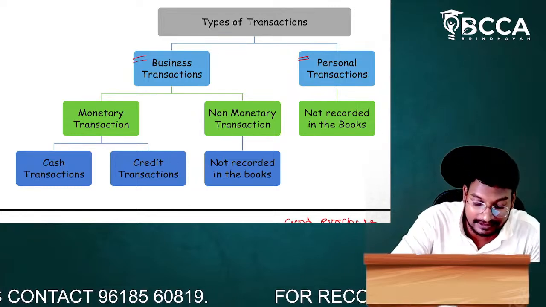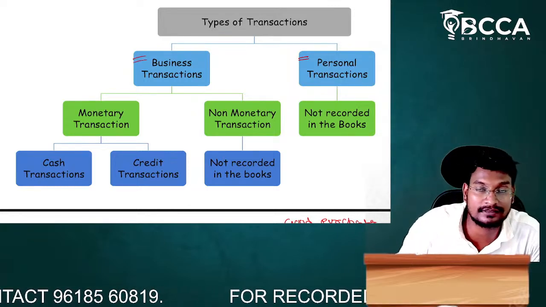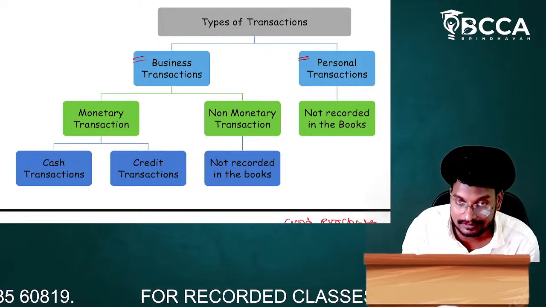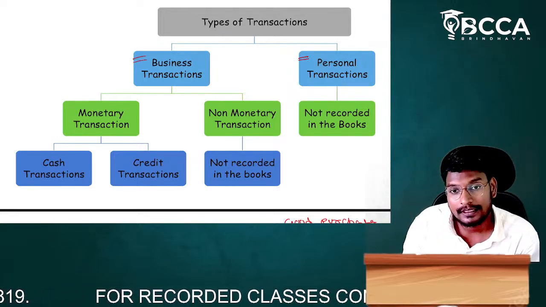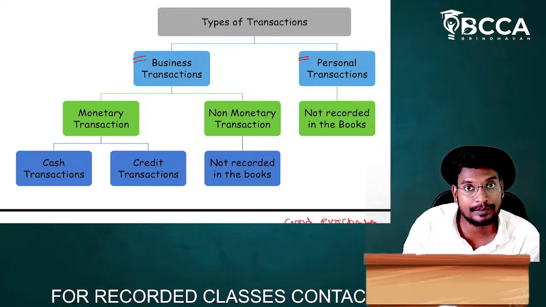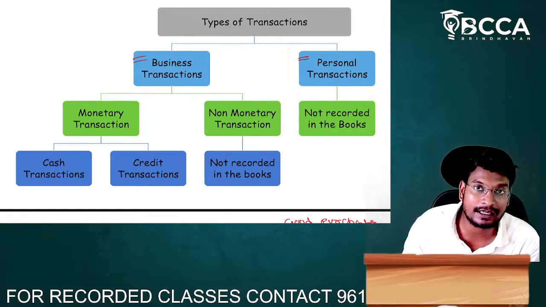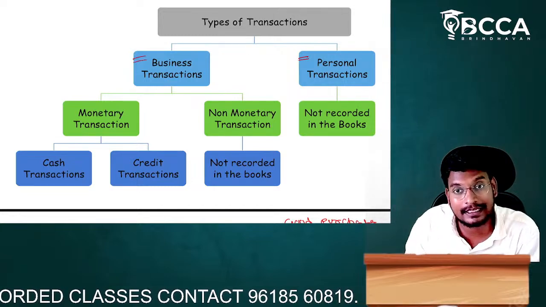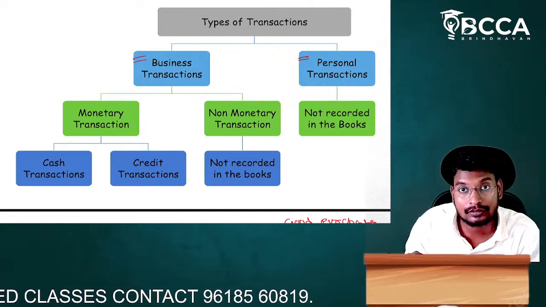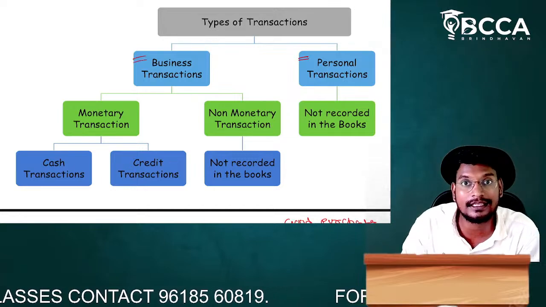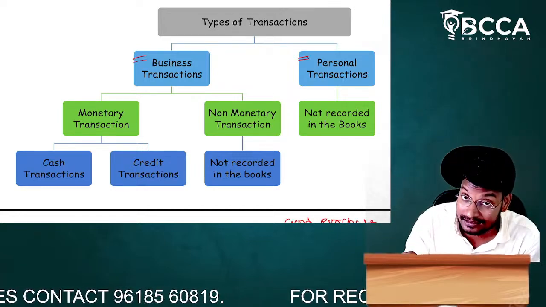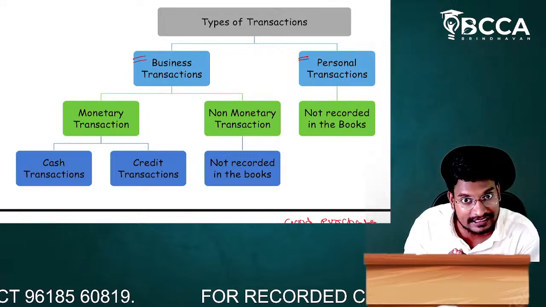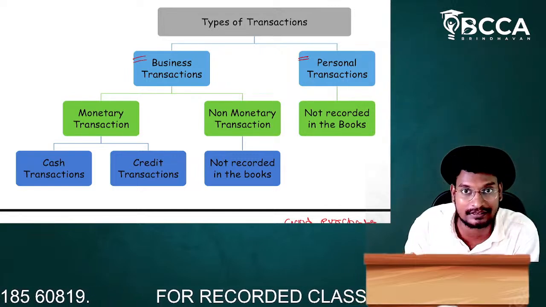Here the personal transaction means not related to the business. Sir, give an example. I will say, sir. Previously I have taken one example: Mr. X and Y are playing cricket. Here the playing of cricket is one type of transaction. Is this transaction related to business or not? The transaction is not related to business, so that one is a personal transaction.